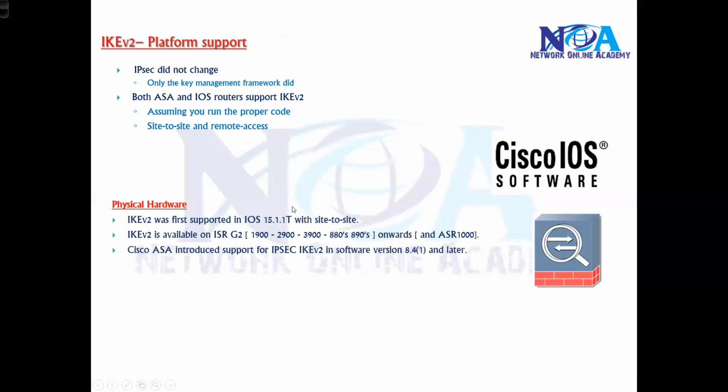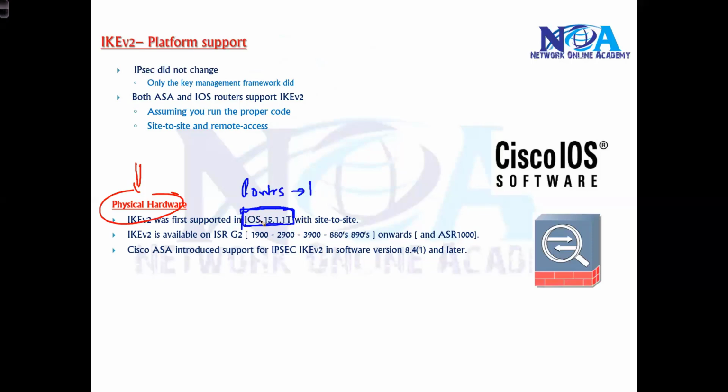Now when you're going with physical hardware, we need to keep in mind that if I decide to run IKE v2 on Cisco routers, you might be running this IOS version.